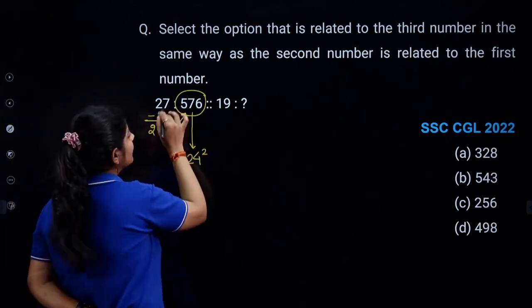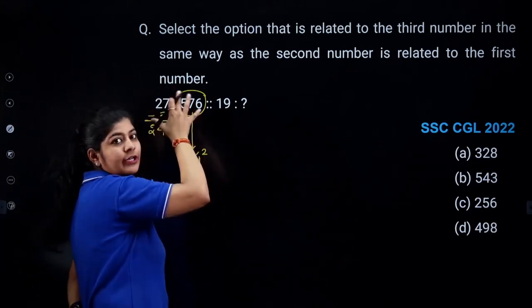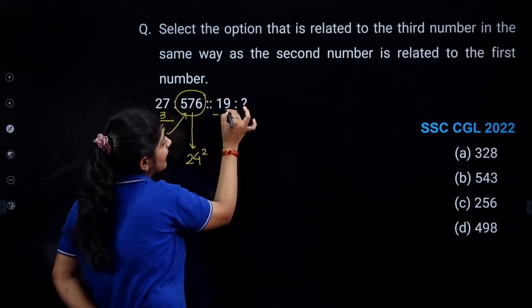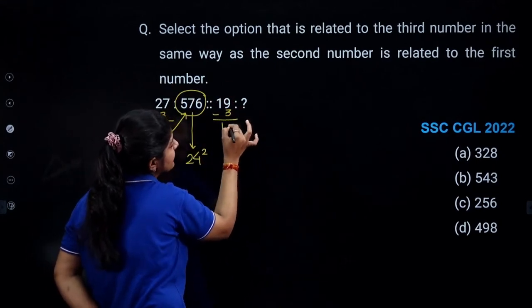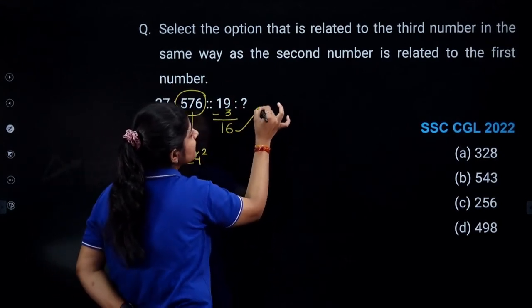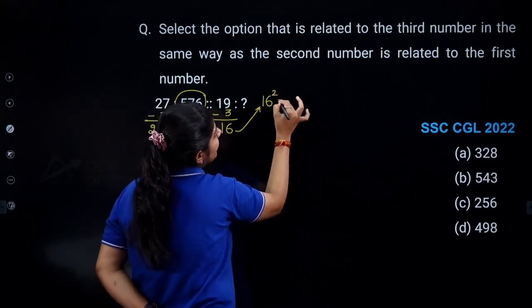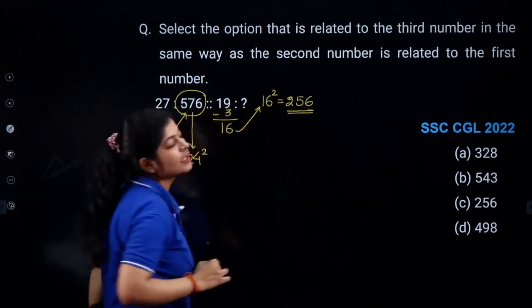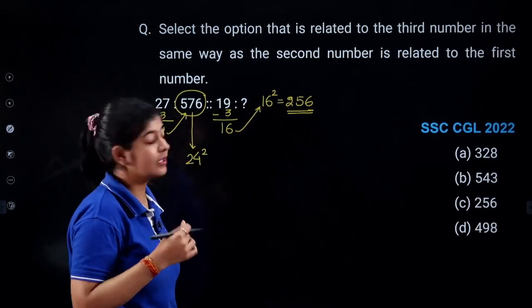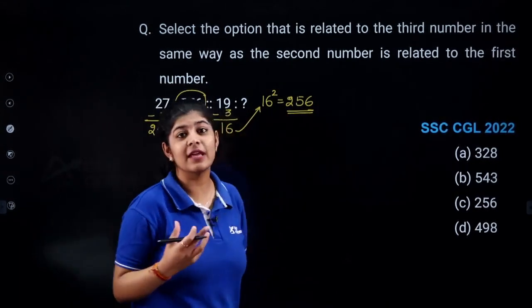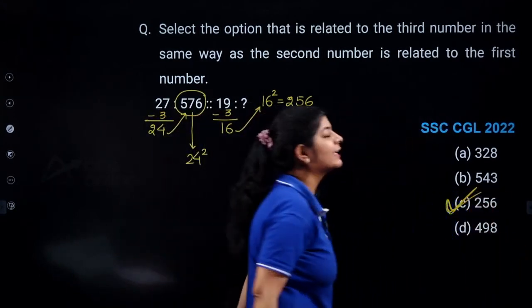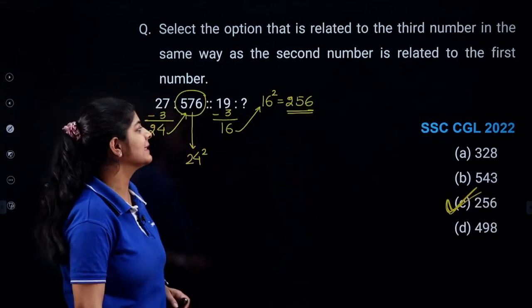Here, I just simply apply the same pattern. I subtract 3 from it and I am getting 16, and the square of 16 is nothing but 256. Are we having this number as our option? Yes, we do have that. That is our option number C. So the correct answer over here is option number C.